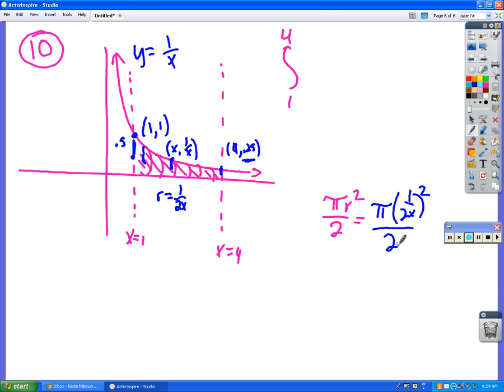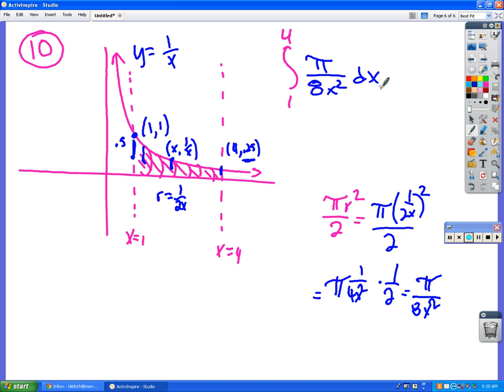So, yeah, let's simplify that a little bit. Pi times 1 over 4x squared divided by 2, but divided by 2 just like we did over here is the same as times 1/2, right? So my final answer for the area of those cross sections is pi over 8x squared. Like that. Okay?